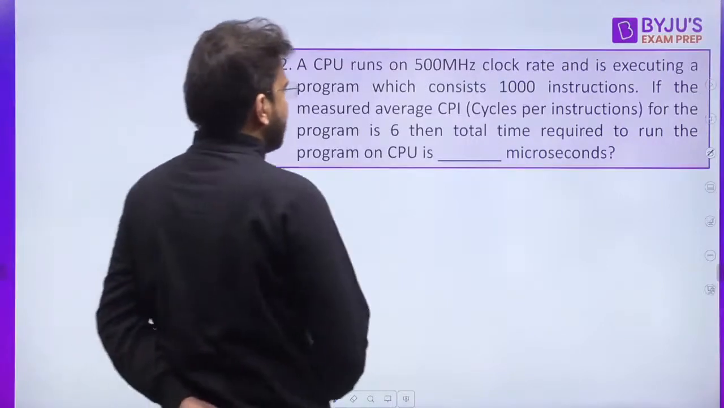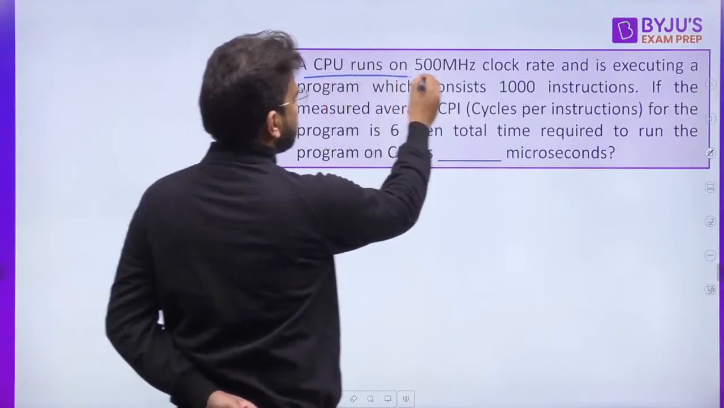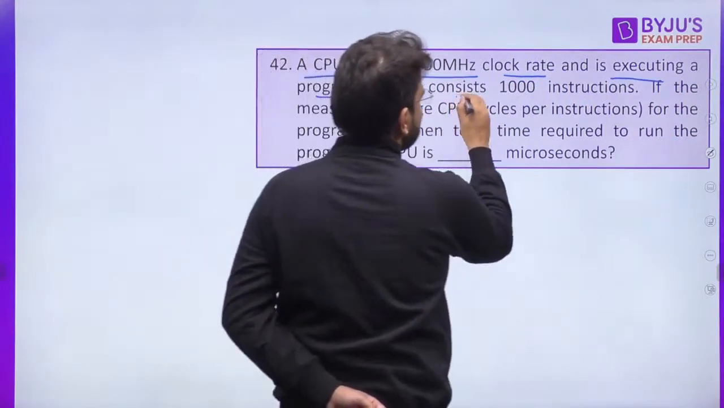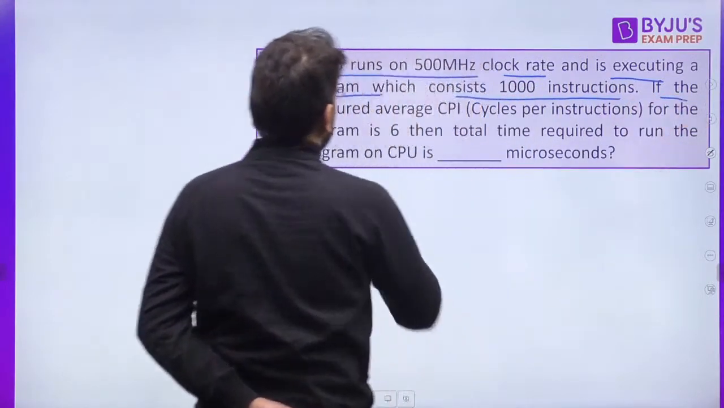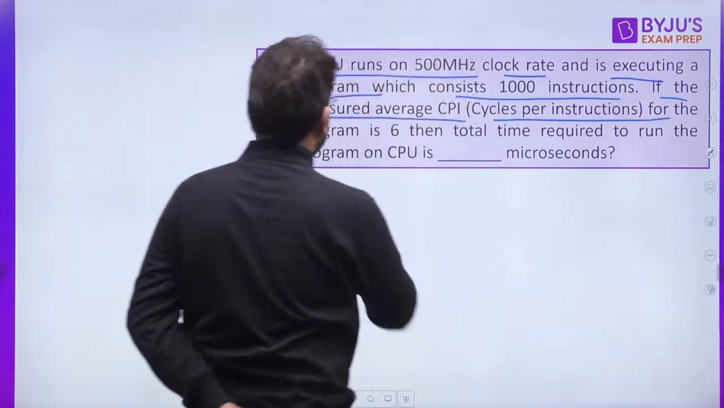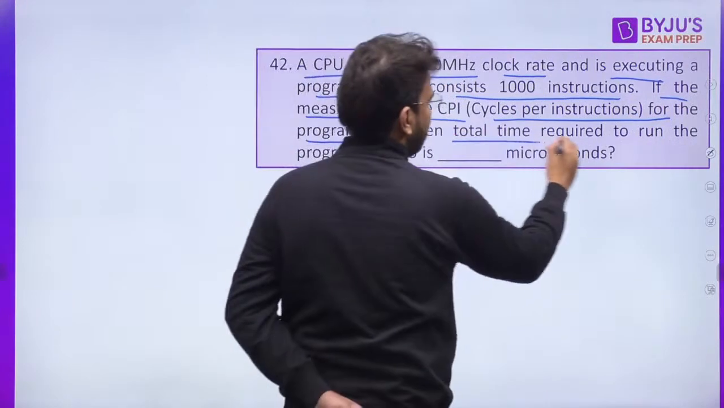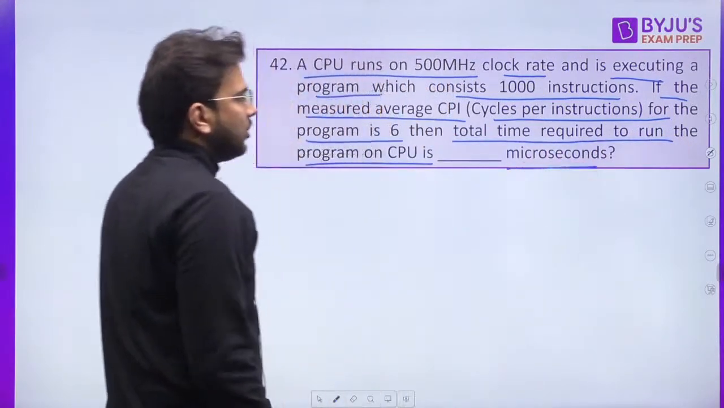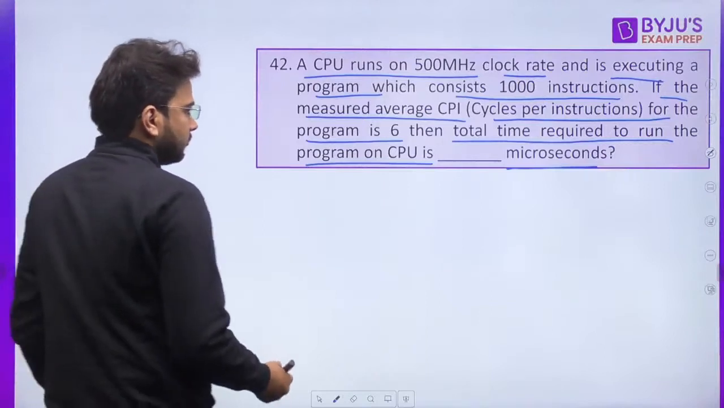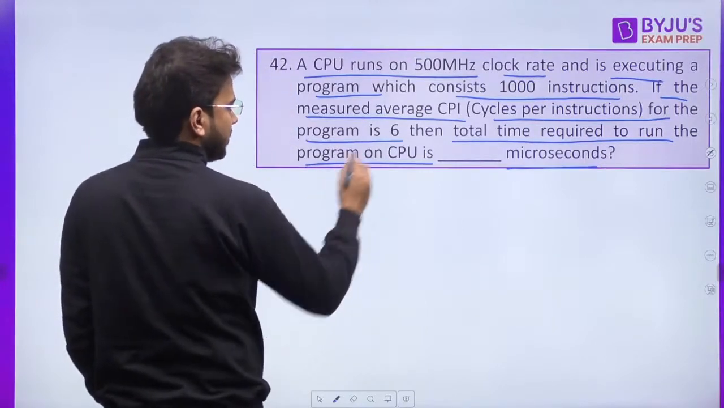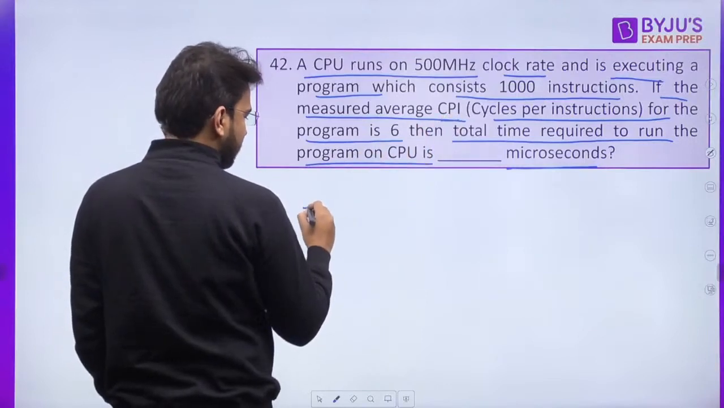Yes, okay, many students are getting the answer. Let's see. A CPU runs on a 5 megahertz clock rate and is executing a program which consists of 1000 instructions. If the measured average CPI, cycles per instruction, for the program is 6, then the total time required to run the program on the CPU is dash microseconds. So here, for one instruction, the average CPI is given to you.